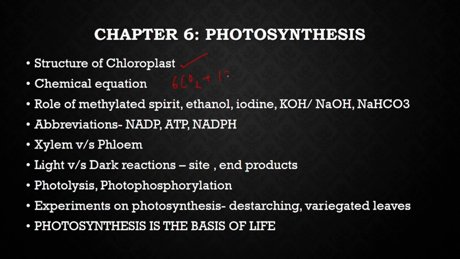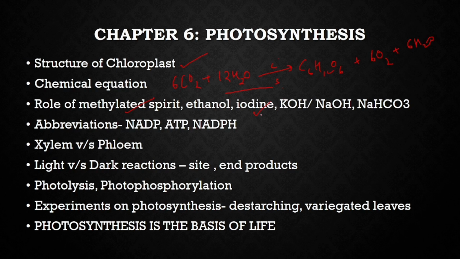6 molecules of carbon dioxide react with 12 molecules of water in the presence of chlorophyll and sunlight to give you C6H12O6, that is glucose, plus 6 molecules of oxygen and 6 molecules of water. So if you write the chlorophyll and sunlight, then only you will get marks. The reactants plus chlorophyll and sunlight is 1 mark, and the chlorophyll, sunlight and the products is again 1 mark. What is the role of methylated spirit? It is used to dissolve the chlorophyll. Ethanol kills the cells and removes the chlorophyll.